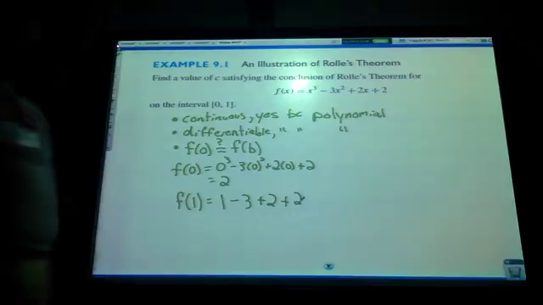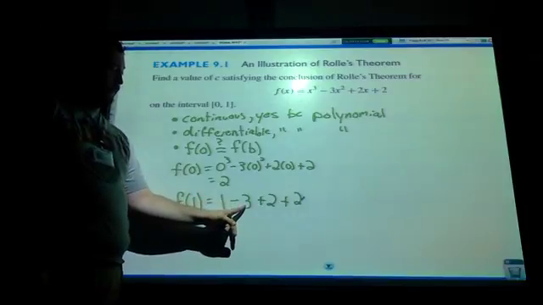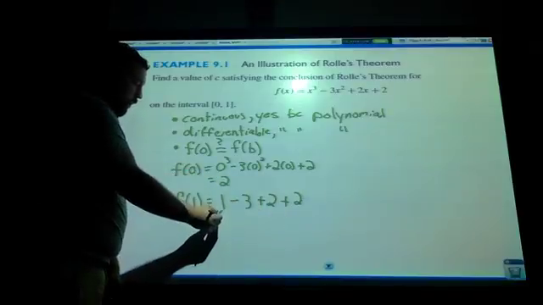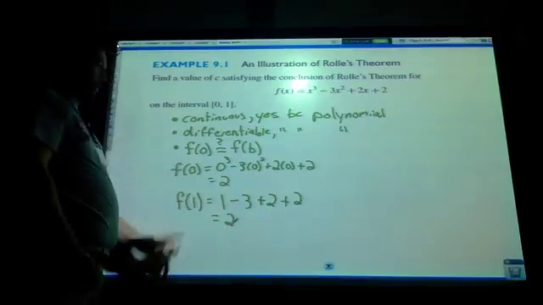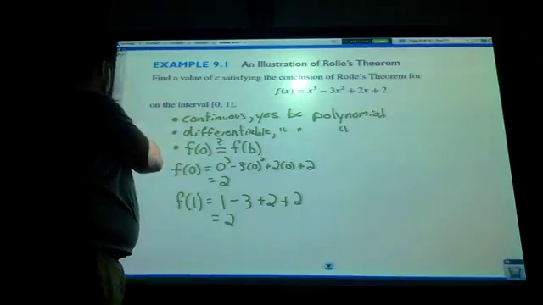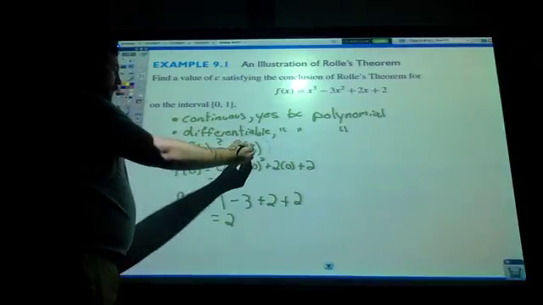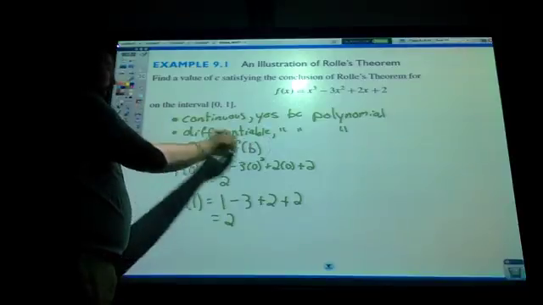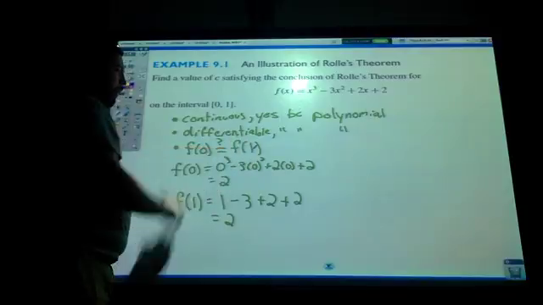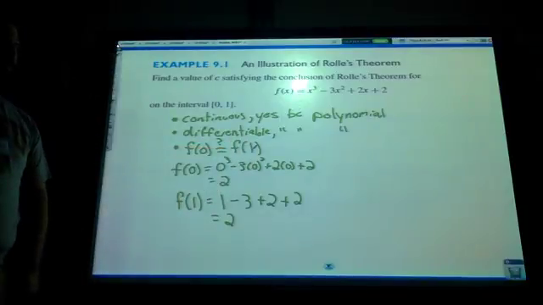So 1 minus 3 is negative 2, and 2 gives me 0, and 0 plus 2 is in fact 2. Does the third condition work out? Is f of 0 equal to f of 1? In fact, yes.